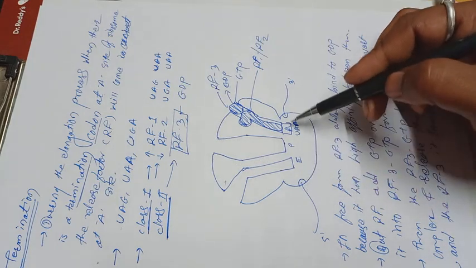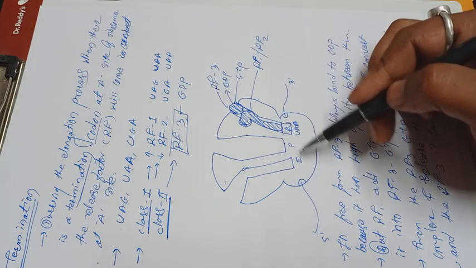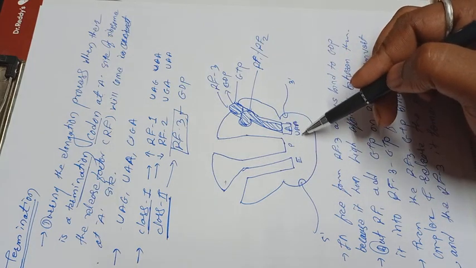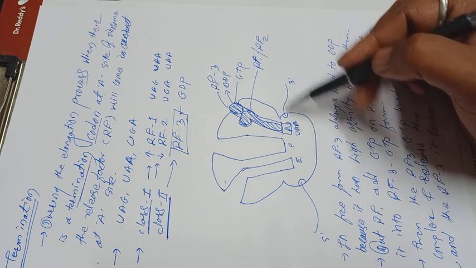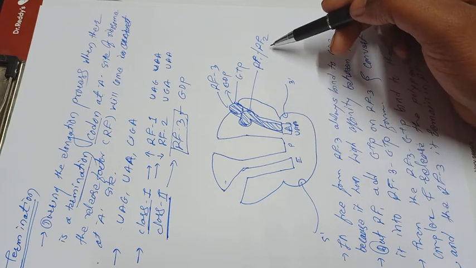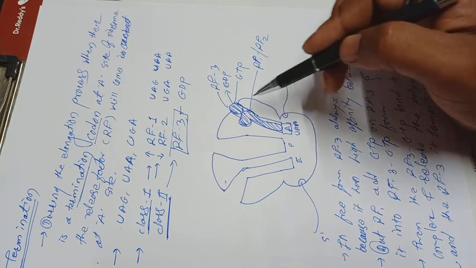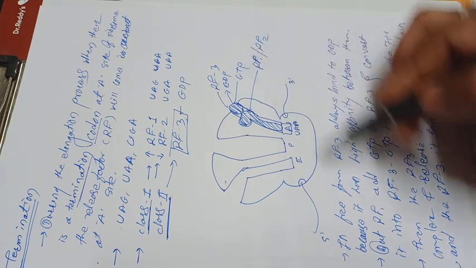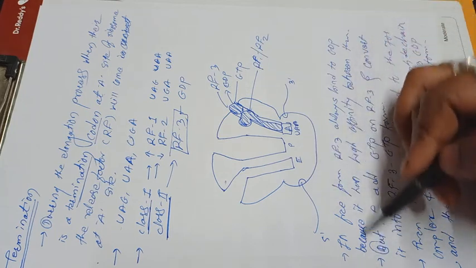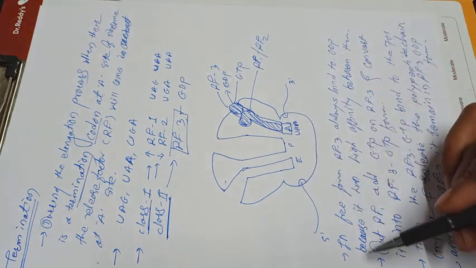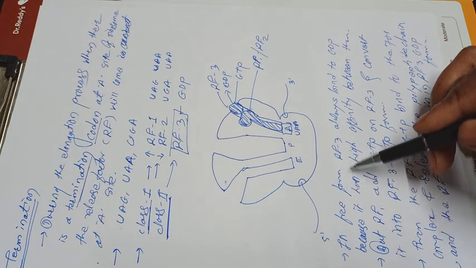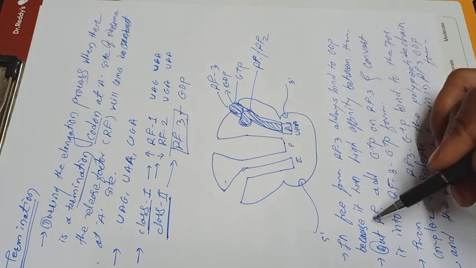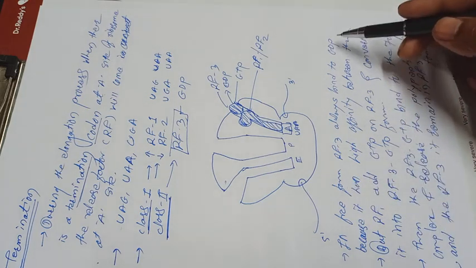There are three sites we know: A site, P site and E site. At the A site, there is a UAA termination codon. Then the binding of RF1 or RF2. Then the binding of RF3 GTP. From the specific discussion, it is clear that the free form of RF3 always binds to the GDP because it has the highest affinity to them.